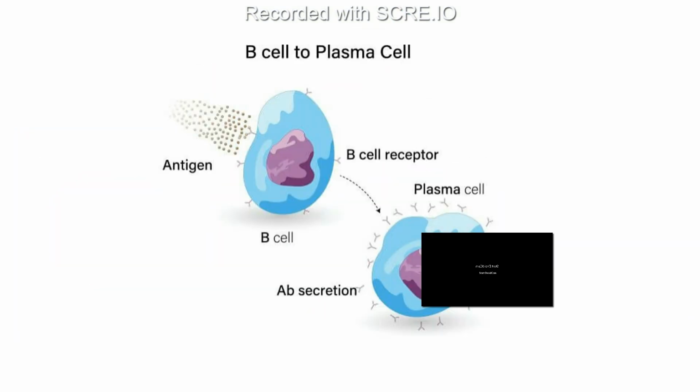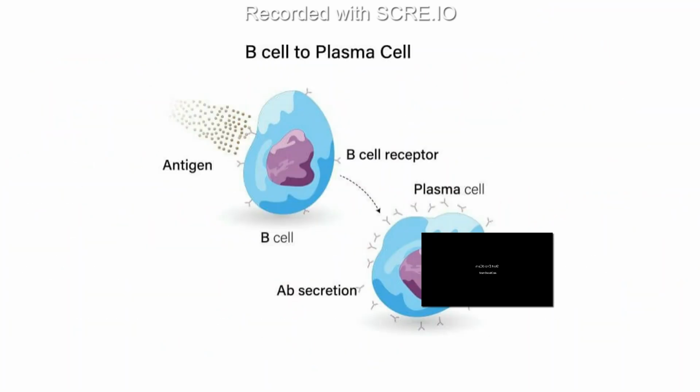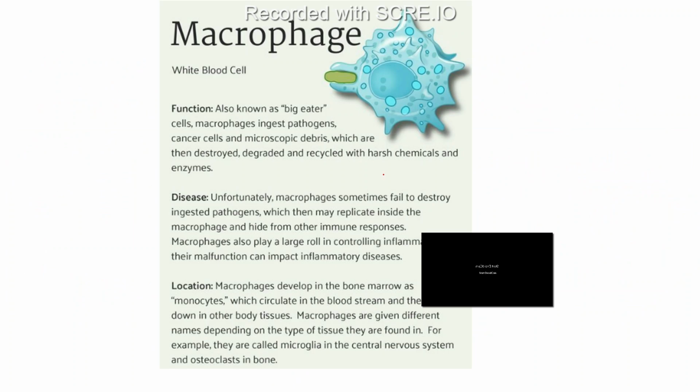Next, in the option, they mention that macrophages engulf and digest bacteria. Macrophages are known as big eaters because they can ingest pathogens, cancer cells and microscopic debris, which are then destroyed, degraded and recycled with harsh chemicals.